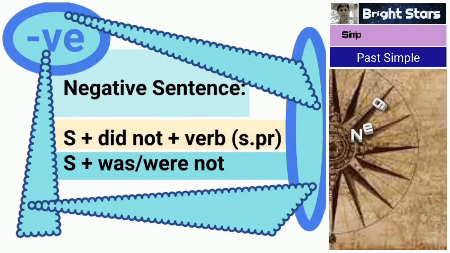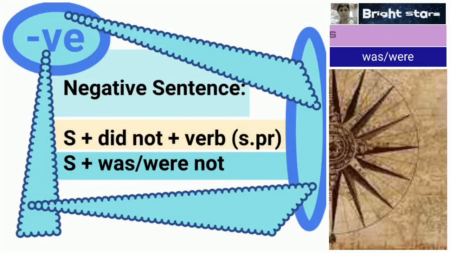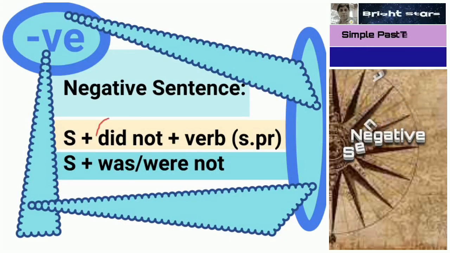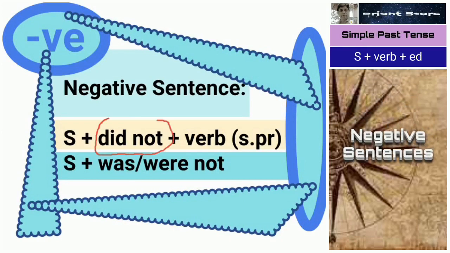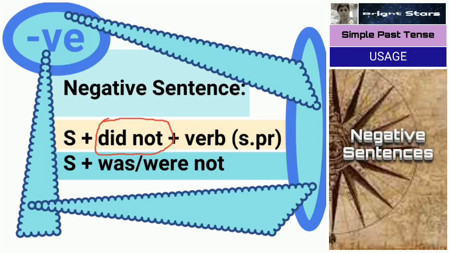Here onwards we study negative sentences. So negative sentence structure you can see. "Did not" is important. In the case of simple present tense we added "do" or "does".